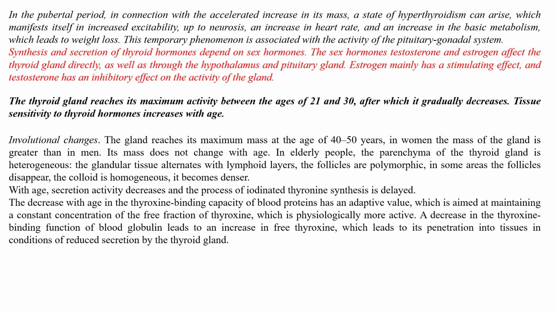This temporary phenomenon is associated with the activity of the pituitary gonadal system. So it's normal that in teenage time they have some problem or some violation of the working of the thyroid gland. It depends on sex gland and sex hormone secretion and sex gland development.